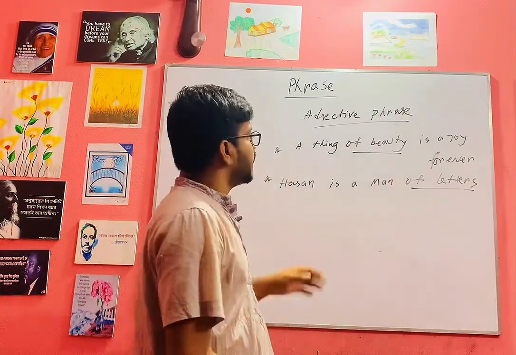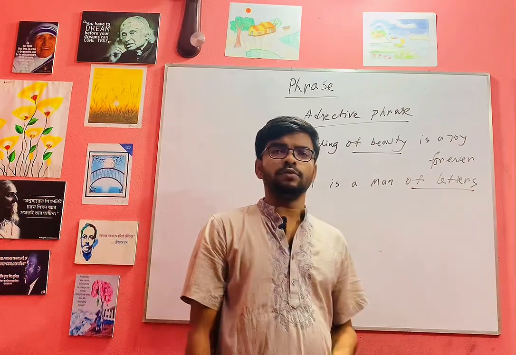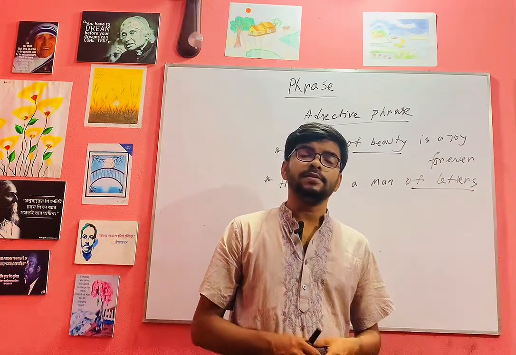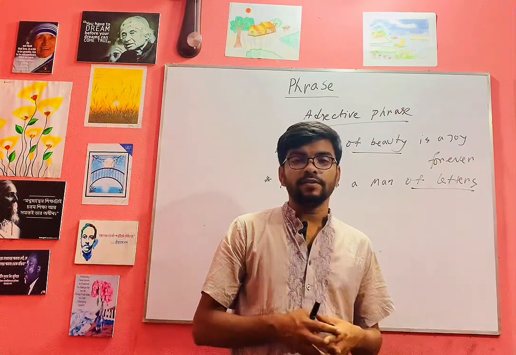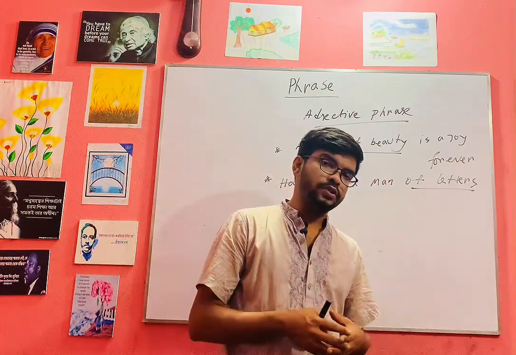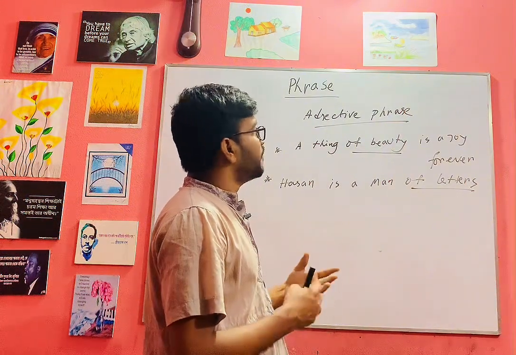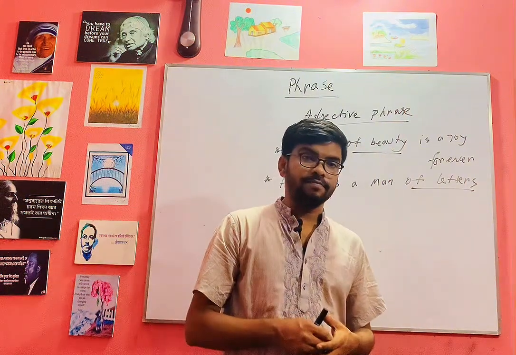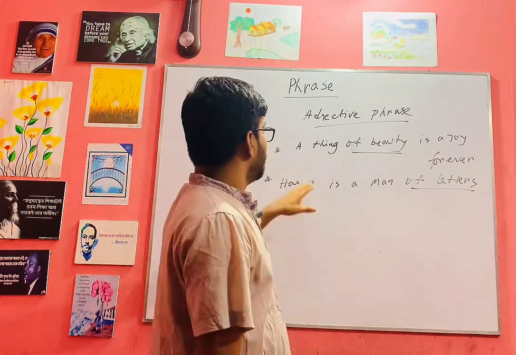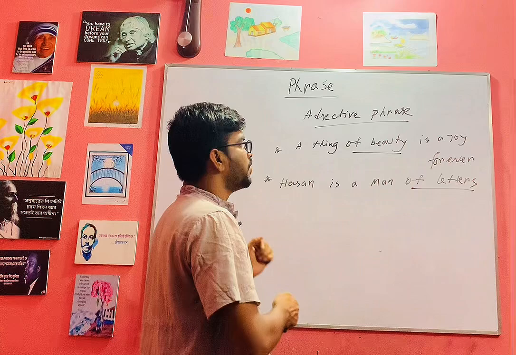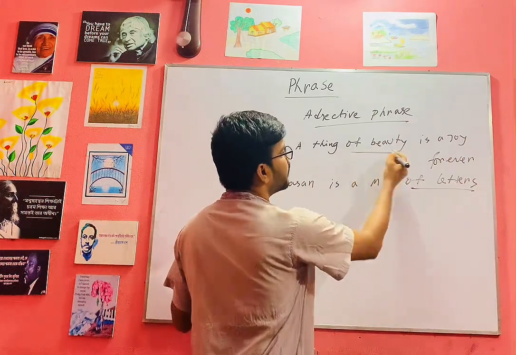Now we are in an adjective phrase. First of all, we have to know the definition of adjective. The definition of adjective is adjective modifies or qualifies noun and pronouns. Okay, and adjective phrase behaves like an adjective. Here we can see that a thing of beauty is a joy forever. We underline of beauty. This is phrase.